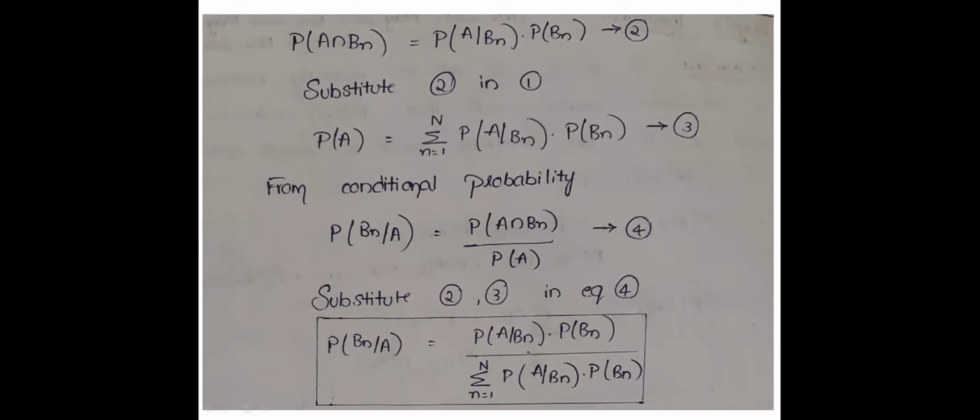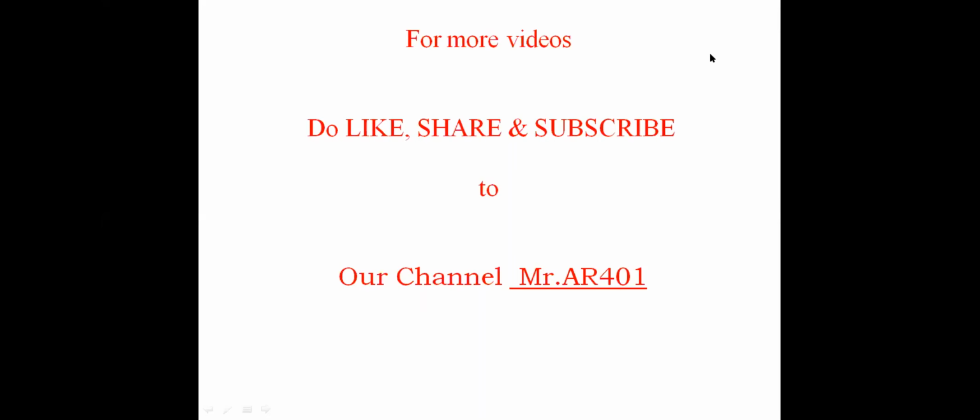I hope you understand this. If you haven't understood, please go through this video one more time so that you get clarity about Bayes theorem and the total probability theorem. So this is about the two topics, total probability theorem and Bayes.